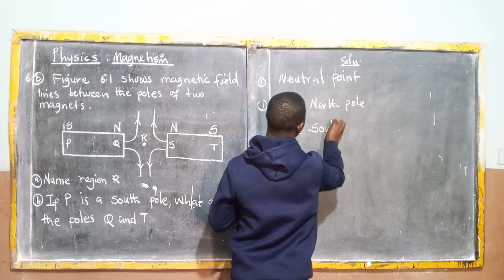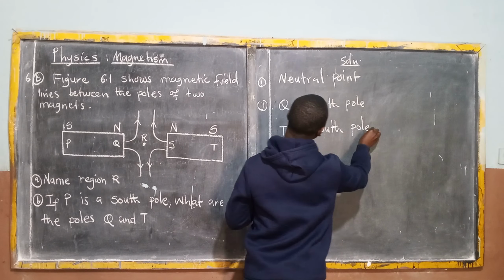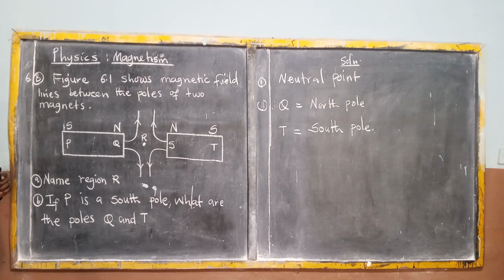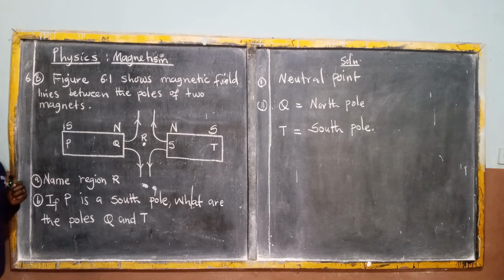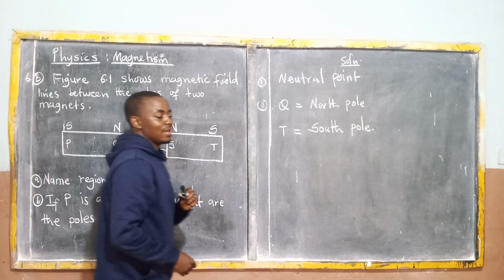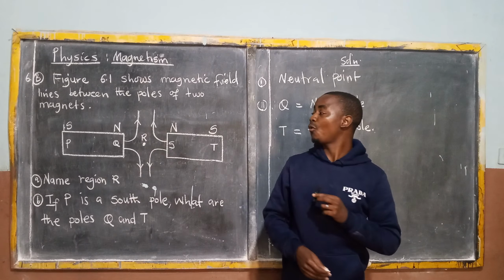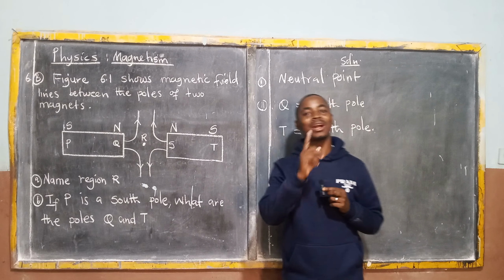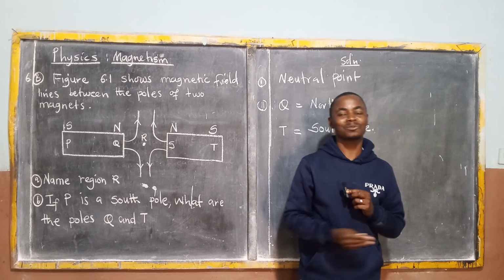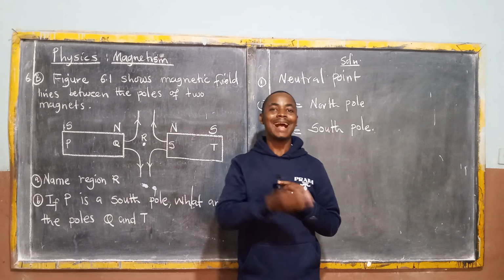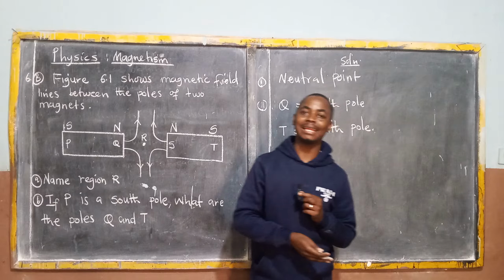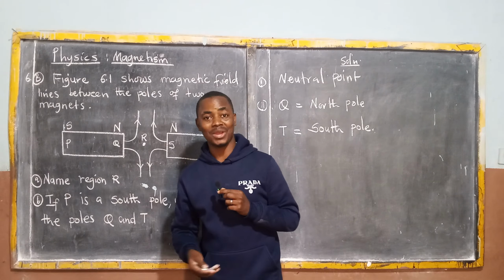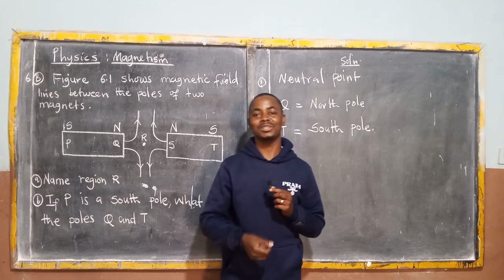Now, this question is just a repetition of what we saw in 2018 GCE. Go and check. You see what is happening there. They will ask questions, for instance, why is soft iron used instead of steel? Keep in mind, when you come across those kinds of questions, just respond by saying, because iron is easy to magnetize and easy to demagnetize, while steel is not easy to magnetize and not easy to demagnetize.